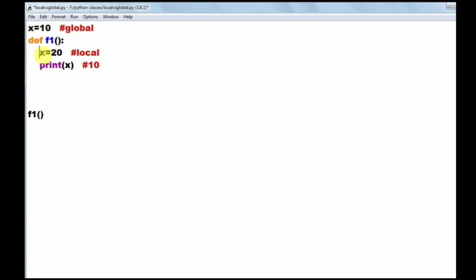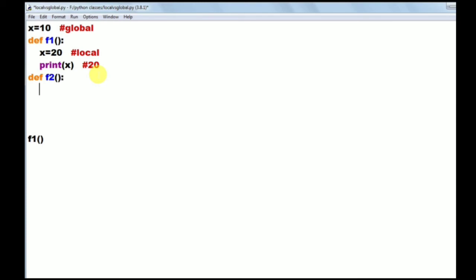So local variable name is x as well as global variable name is also x. Here if you write print x, what will it print? That will print 20. It will not print this global x value 10. It always prints the local variable value only. Because if a local variable is there, it gives priority to local. If a local variable is not there, it gives priority to global.